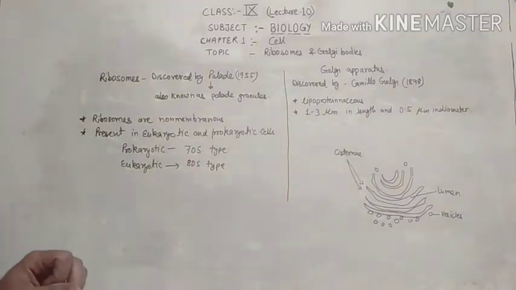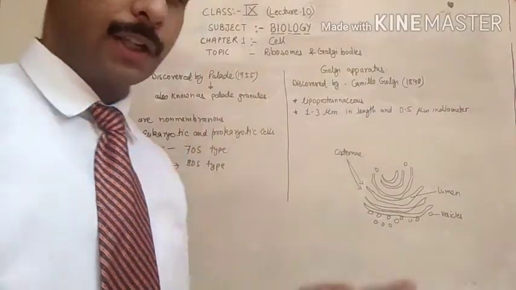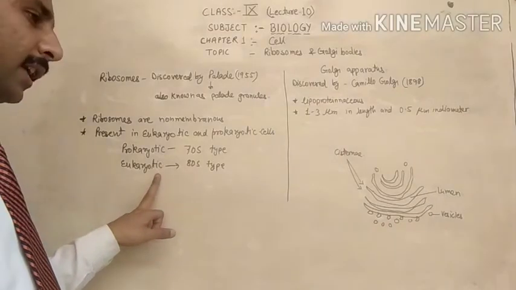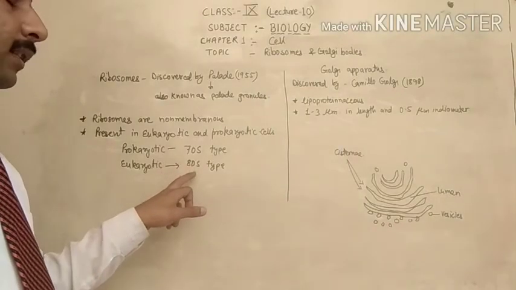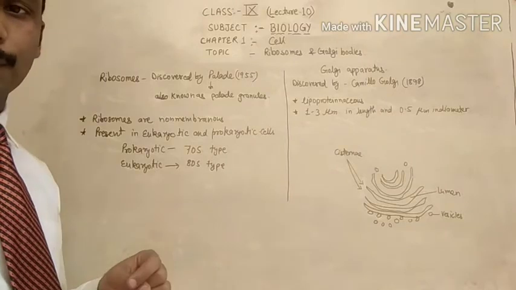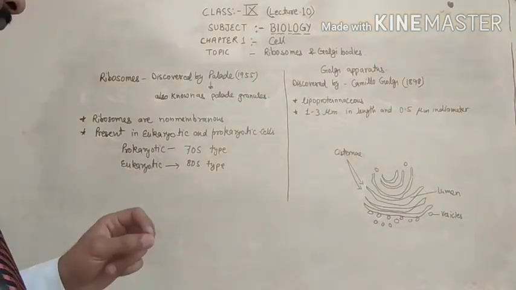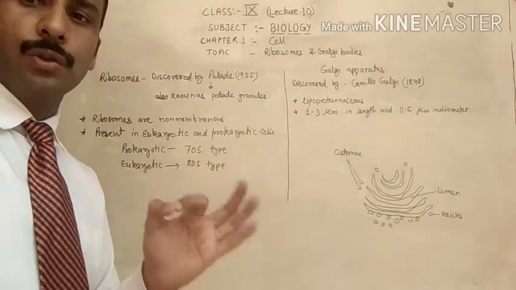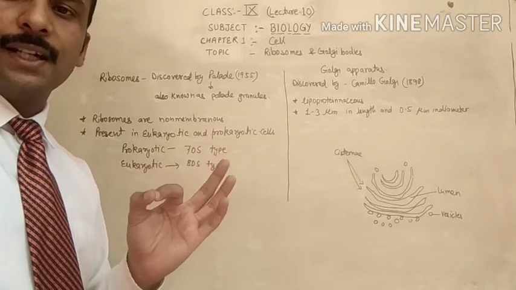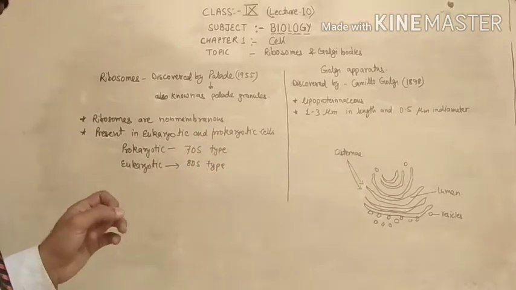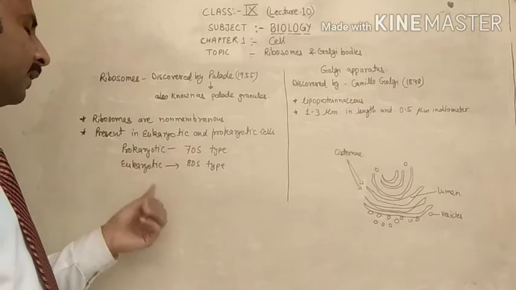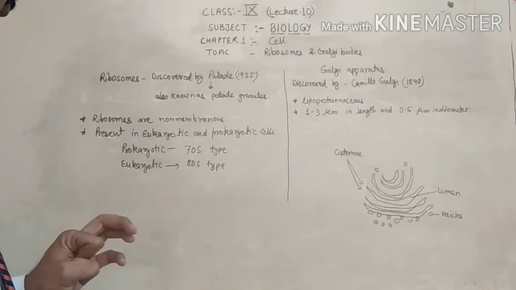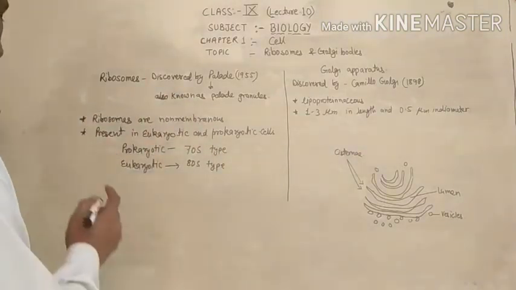This is the difference between the ribosomes of prokaryotic cells like bacteria and eukaryotic cells like animal cells, which have 80S ribosomes. What is meant by 70S and 80S? S means the sedimentation unit. This is the sedimentation unit. These are the subunits.